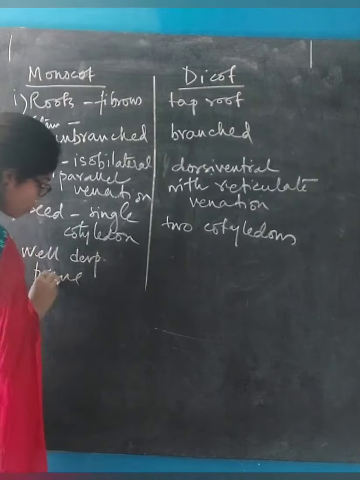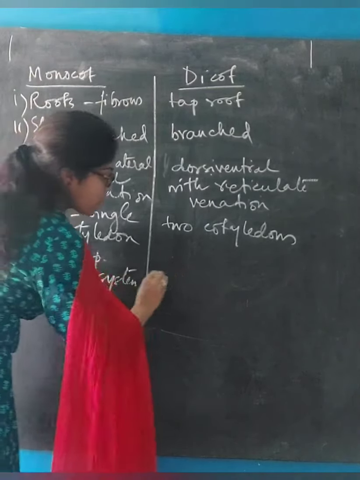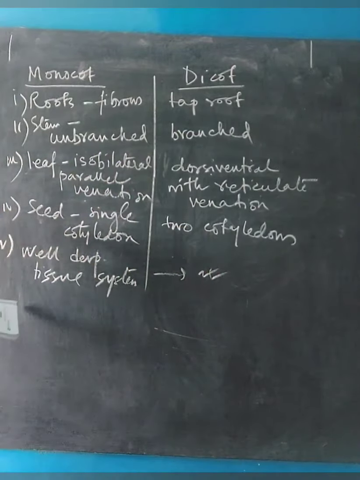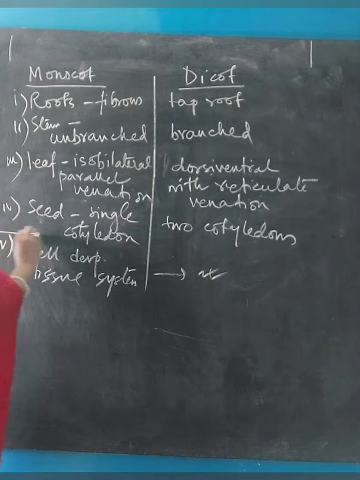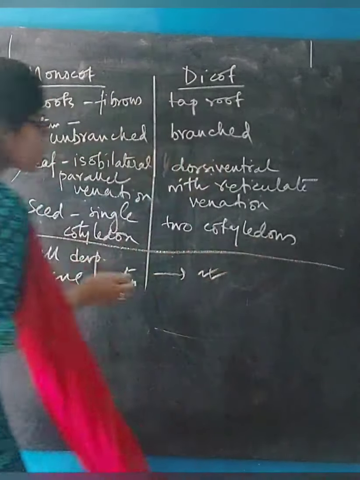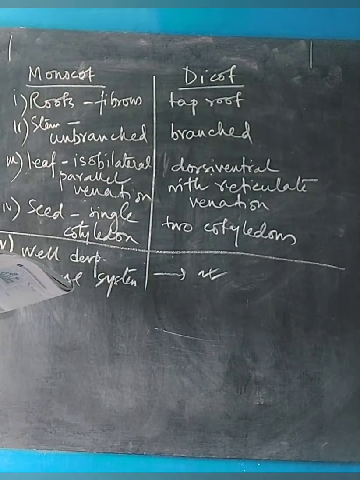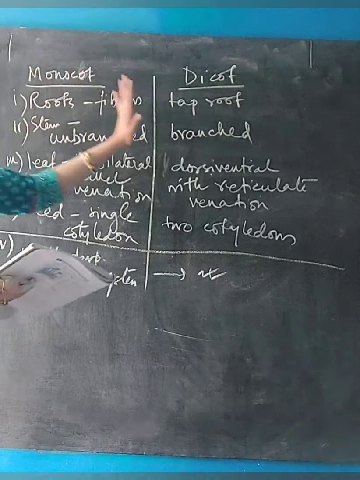So if you are asked to write the differences between monocot and dicot, this will be the answer: based on these 4 points, how monocot differs from dicot.